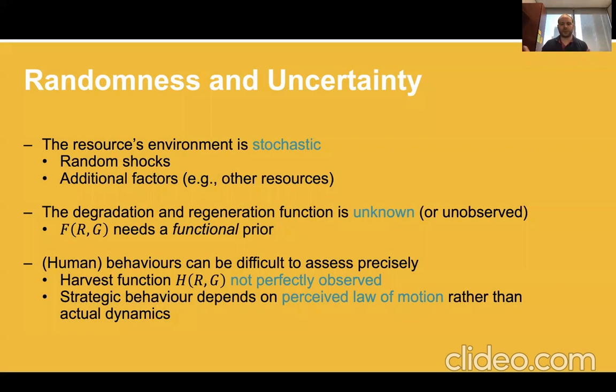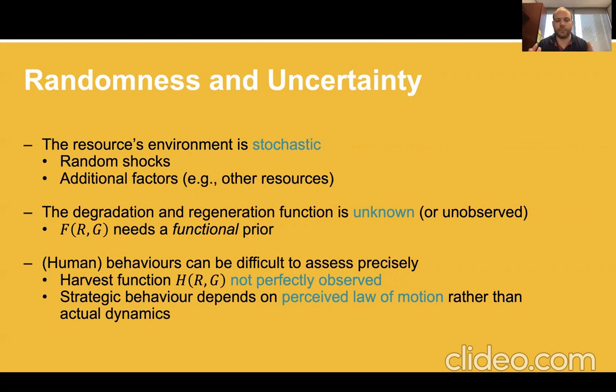So now let's move on to the second and last part of the talk, which is around randomness and uncertainty. The issue here is that in real life, the resource's environment is actually stochastic. There are shocks, additional factors that we've not considered, and lots of other variables that play a role. The second one, more about uncertainty, is that the degradation and regeneration function, F, is fundamentally unknown or rarely observed. And so we need an approach whereby we capture that uncertainty.